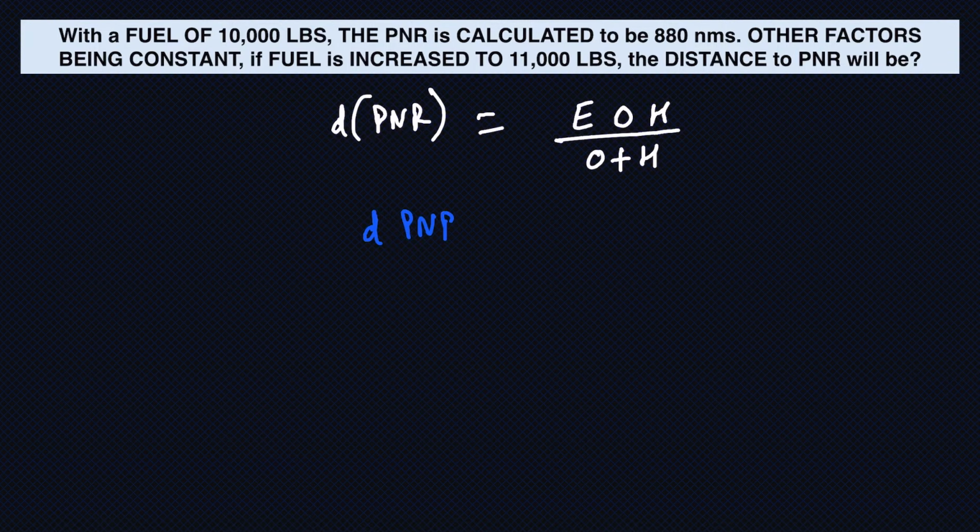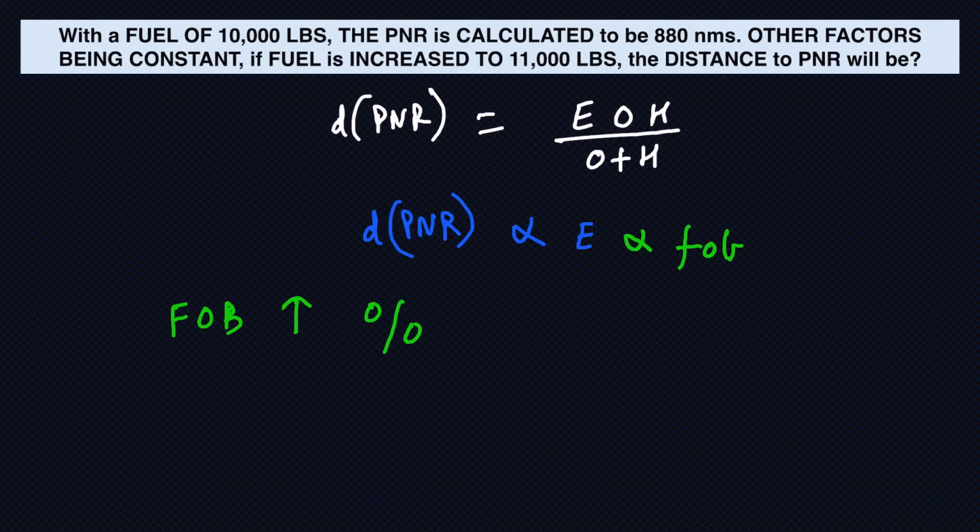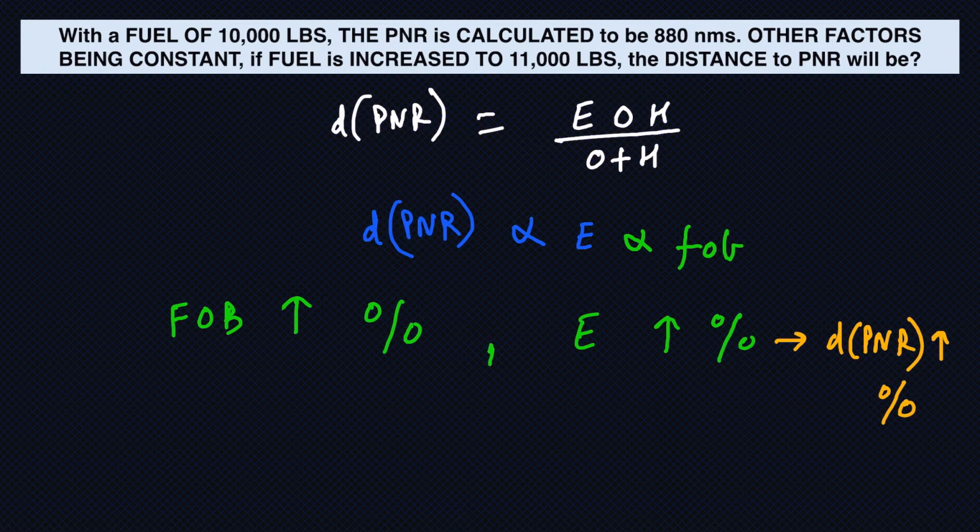For you to realize that distance to PNR is directly related to my endurance, right? And endurance is directly proportional to the fuel I am carrying, to my fuel on board. Now, if my fuel on board increases by a certain percentage, my endurance will increase by the same percent. And that in turn will increase my distance to PNR by the same percentage. So for example, if my fuel on board increased by 1%, my endurance will also increase by 1%. And in turn, my distance to PNR increases by 1%. So this is a fact which you need to know.